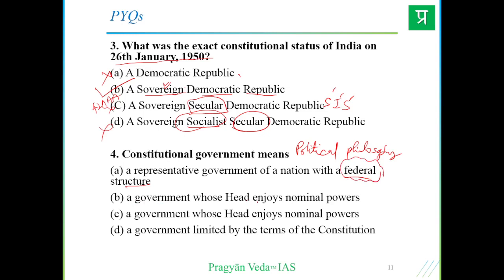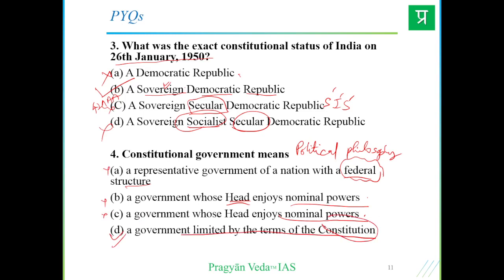Then a government whose head enjoys nominal powers. So the head is curtailed in his powers. Okay, not a very broad concept. A government whose head enjoys nominal powers. I think the same option has repeated here. A government limited by the terms of the constitution. Yes, this seems a very broad answer because